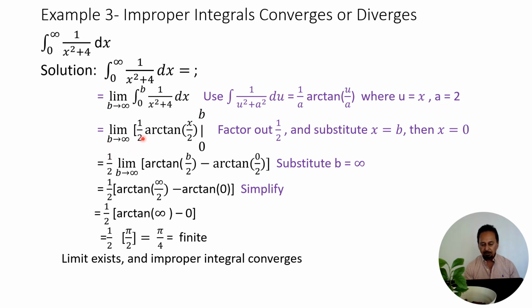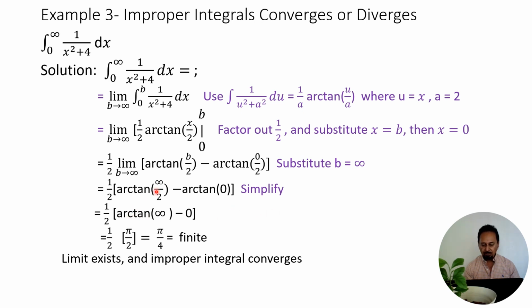Limit as b approaches infinity, 1/2 arc tangent of x over 2, evaluated from 0 to b. We can factor out 1/2, and we substitute x equal to b, and then x equal to 0. So we'll have 1/2 limit as b approaches infinity, arc tangent of b over 2 minus arc tangent of 0 over 2. Well, now we can take the limit. We substitute b as infinity, so we'll have 1/2 arc tangent of infinity over 2 minus arc tangent of 0.